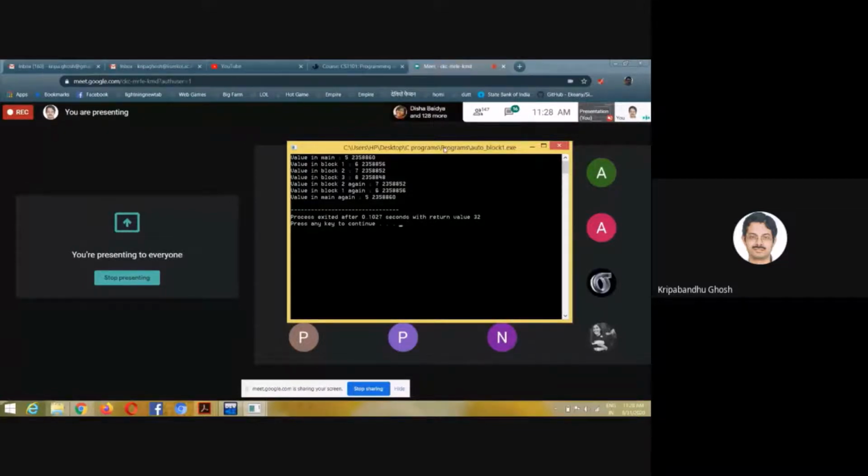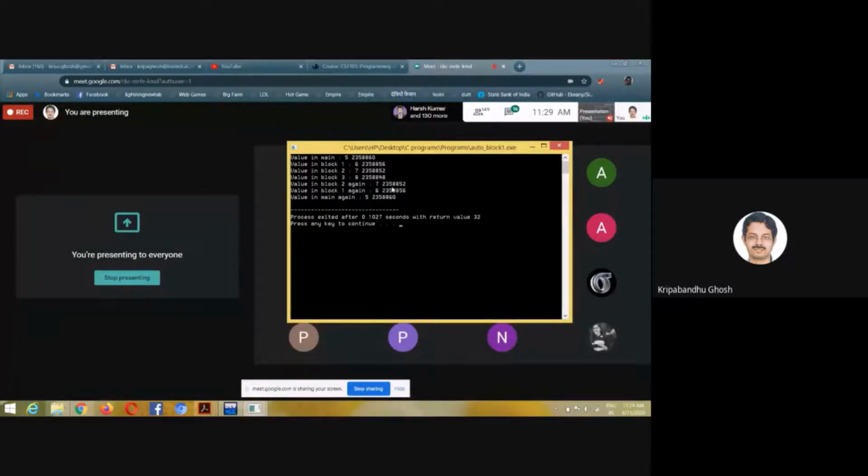So where doesn't make any sense to the compiler. In this case, to the compiler, where in main is 2358860. So the compiler identifies where in main by this number. That is why it is not confused, you see, because in block 1 the name is where, but the compiler is not confused by that. So the name doesn't make any difference to the compiler. They have different address locations, so they are different variables to it.